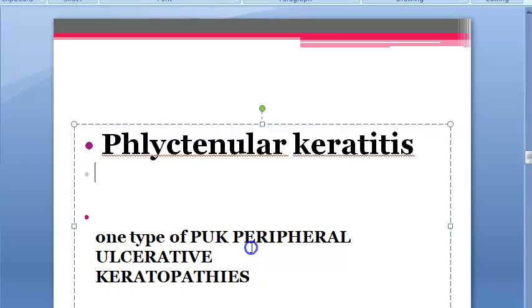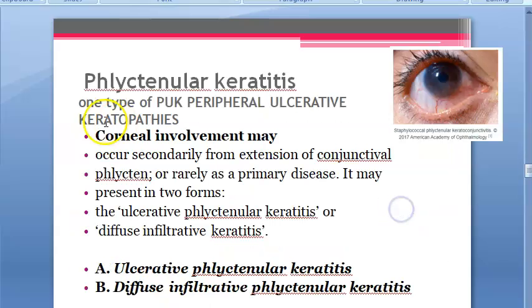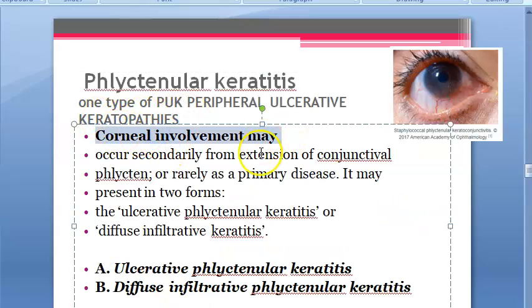Okay, this is one type of a PUK, that is peripheral ulcerative keratopathy. So it is peripheral. Remember, if this is your cornea, it is a peripheral ulcerative keratopathy. See, obviously it is coming from the conjunctiva to here. So obviously it can be peripheral only, right? So basically, corneal involvement may occur secondarily from extension of conjunctival phlycten, rarely as a primary. So usually first conjunctiva is affected, then as an extension the cornea is affected.